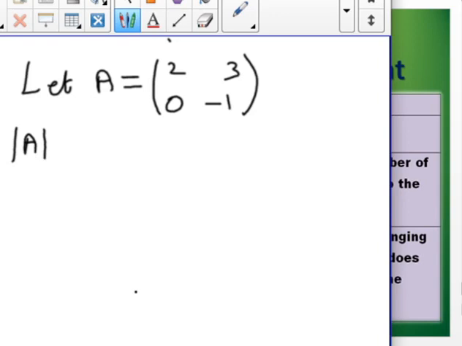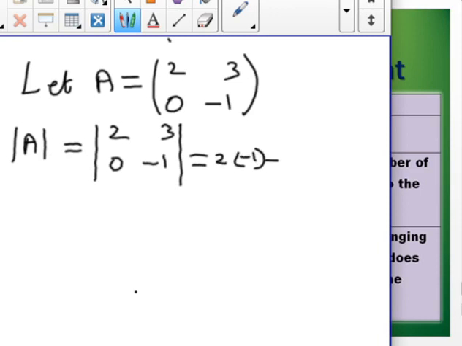We call it determinant A. The matrix is put as a determinant: 2, 3, 0, minus 1. We write only two straight lines, so it represents the determinant. And we can expand this. So what is it? 2 into minus 1 minus 0 into 3. So it is equal to minus 2 minus 0, which is equal to minus 2. So note the difference: a matrix is just a form, but a determinant is a numerical value.